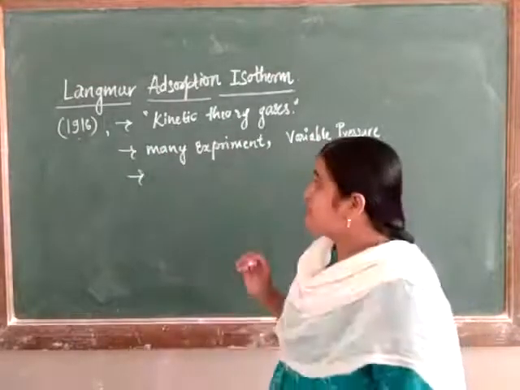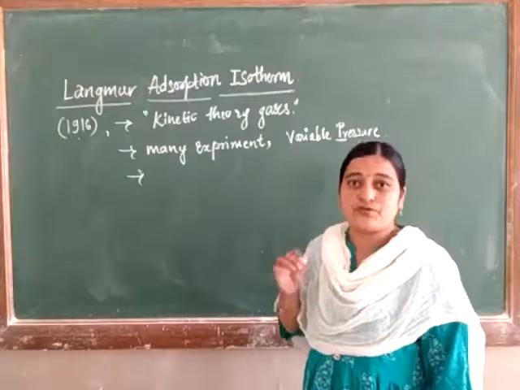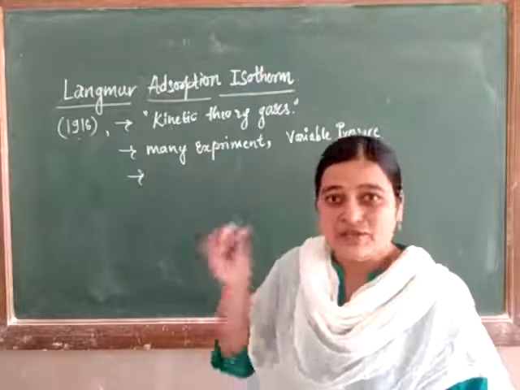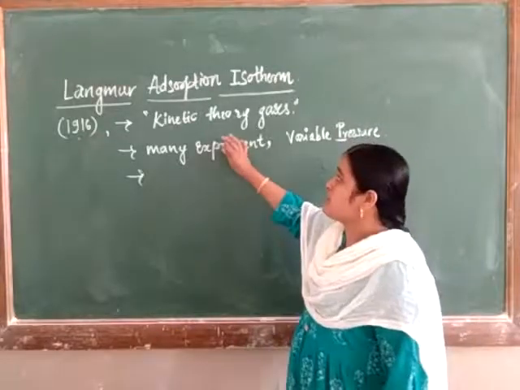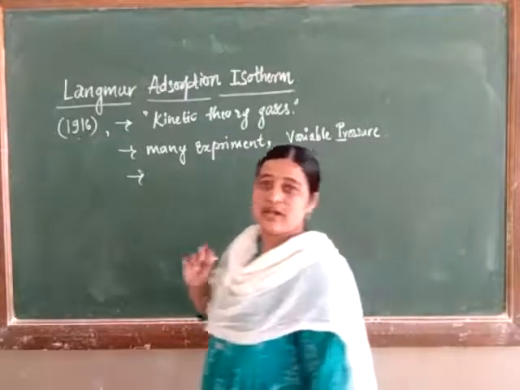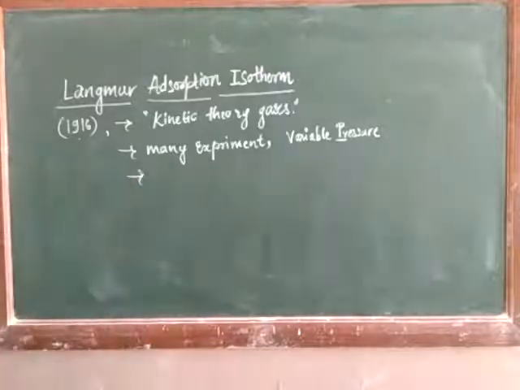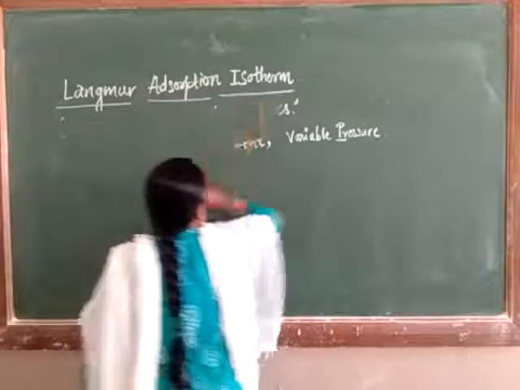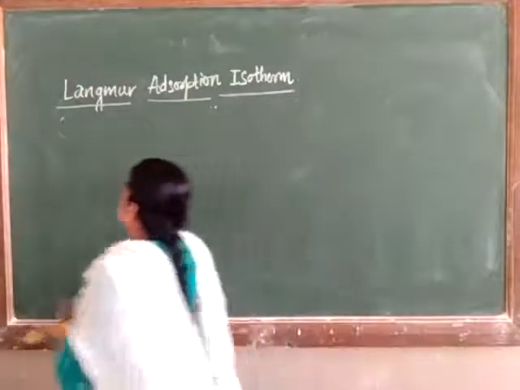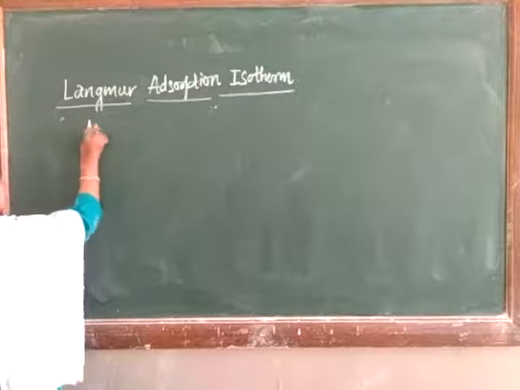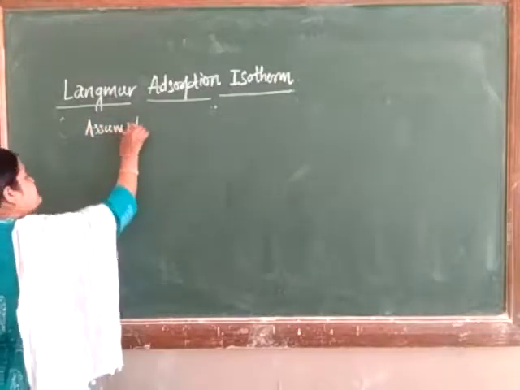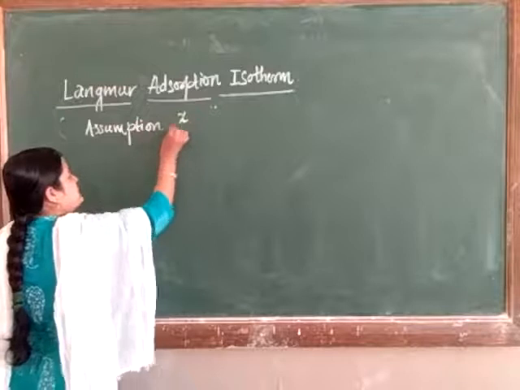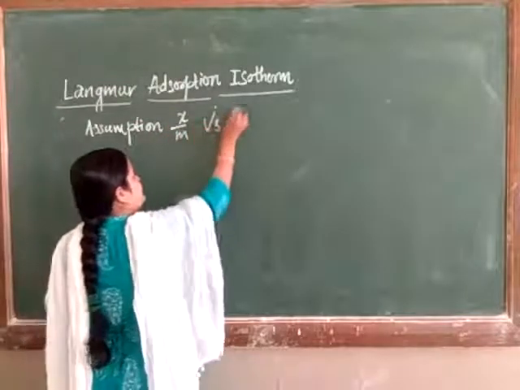He also gave some assumptions, postulates or criteria which hold true for the Langmuir adsorption isotherm. Which are those assumptions? Let's see them one by one. He made the following assumptions to derive the relationship between x upon m and pressure.